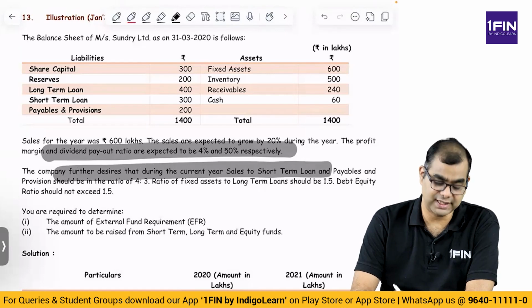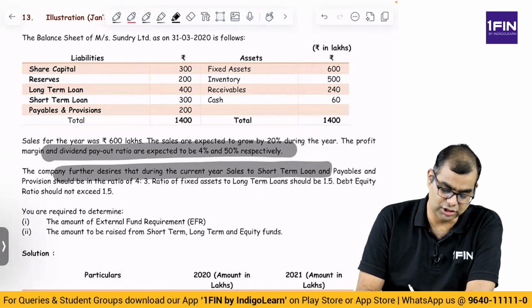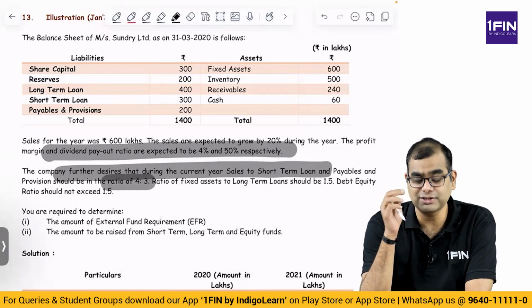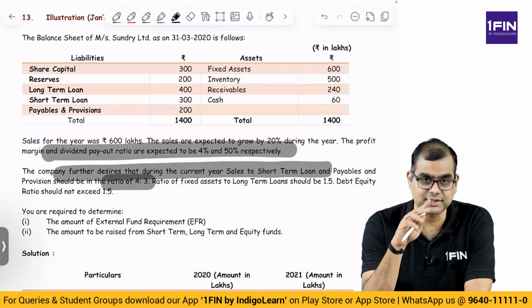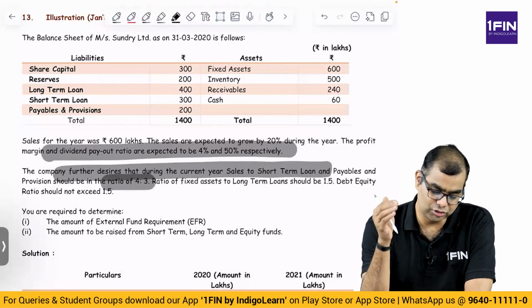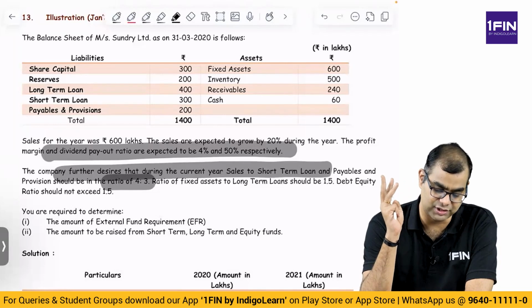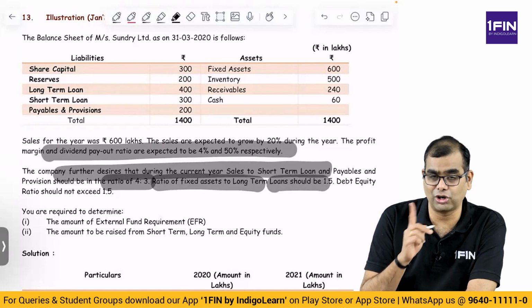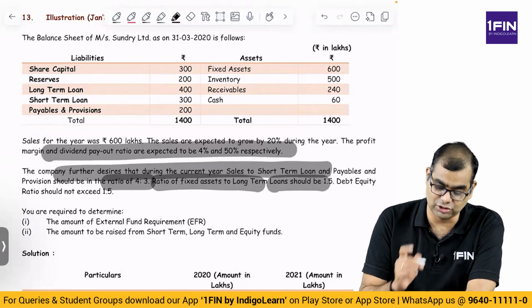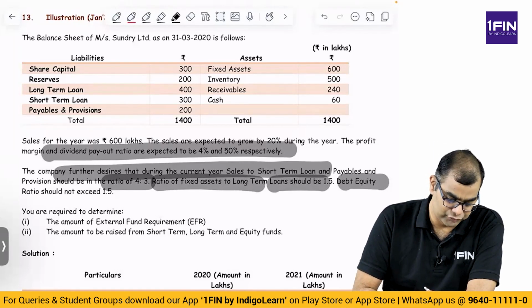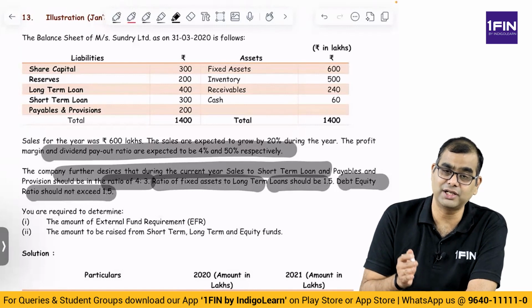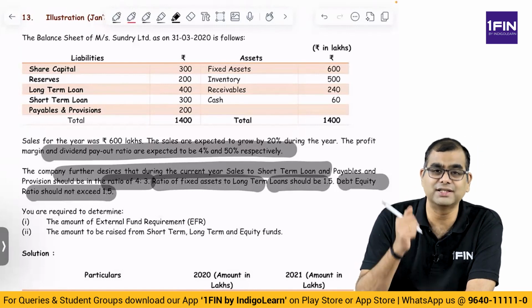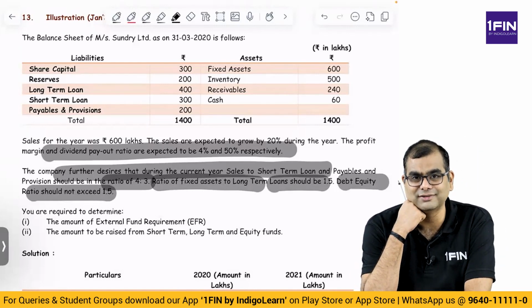The company further desires that during the current year, sales to short-term loans and payables and provision should be in the ratio of 4:3. That is, sales is the numerator, short-term loans and payables and provision, there are 3 items in the denominator, is 4:3. The ratio of fixed asset to long-term loans should be 1.5. Okay, please remember fixed assets to long-term loans. And debt equity should not exceed 1.5. Debt equity should be less than 1.5. Here debt equity is long-term debt or all debt?